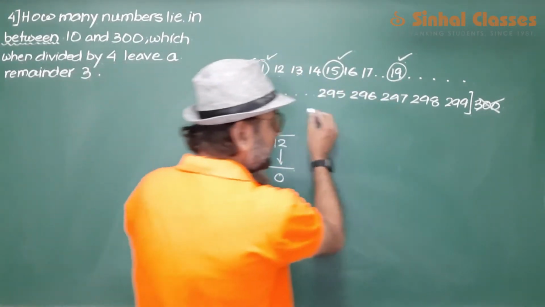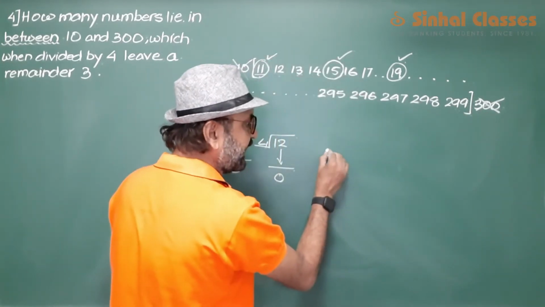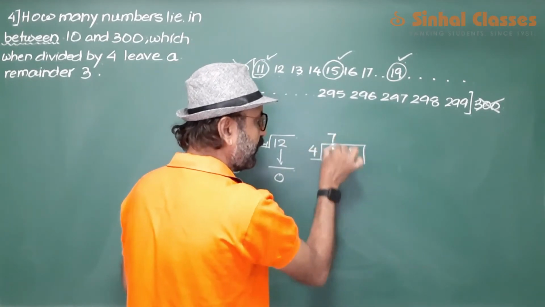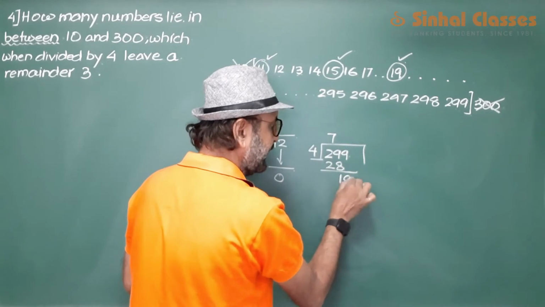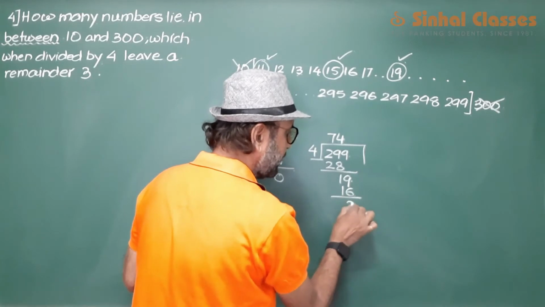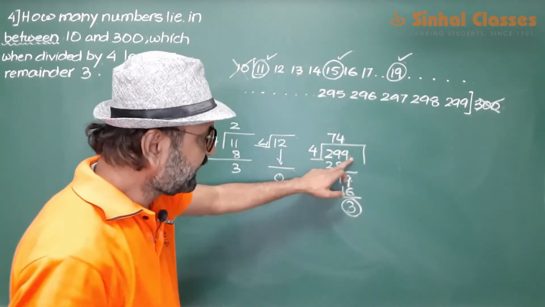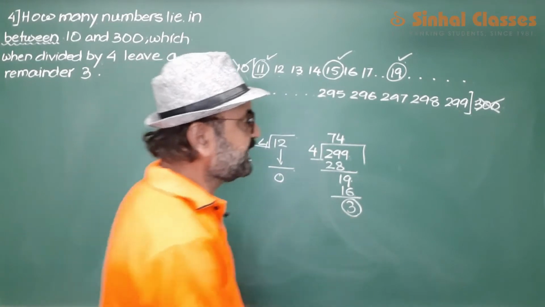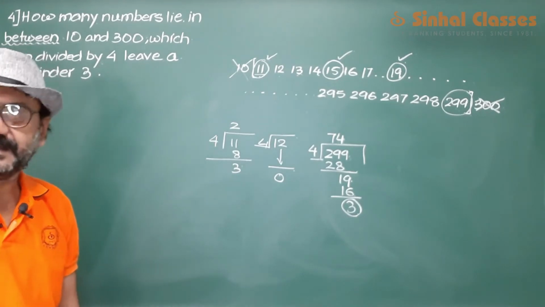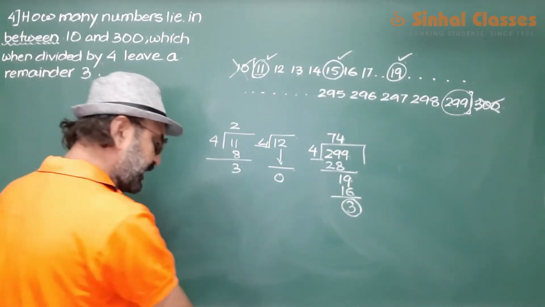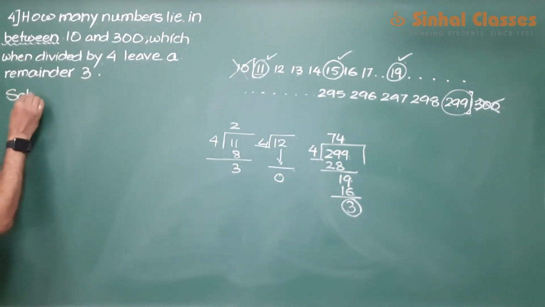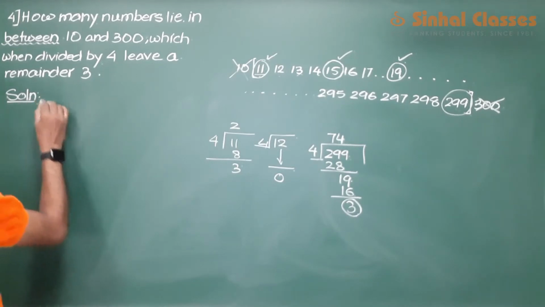Now come to the end, before 300. Let us take this 299. You divide 299 by 4: 4 sevens are 28, 19, 4 fours are 16, the remainder is 3. Now 299, when you divide by 4, the remainder is 3. So this is the last such number in the given list. So we have now found the numbers which, when divided by 4, leave a remainder 3.